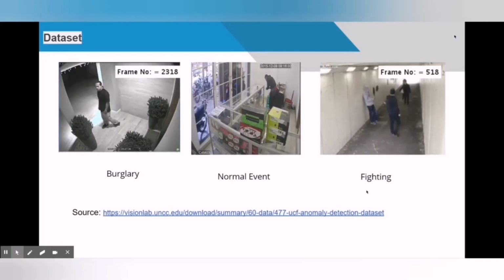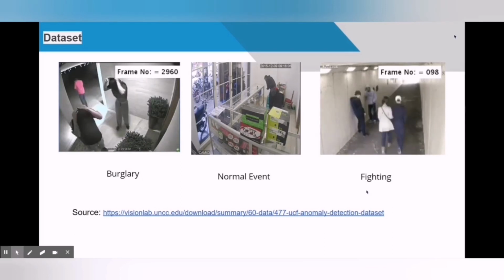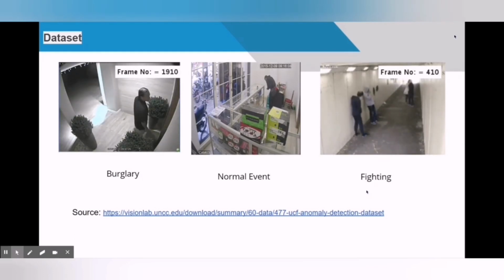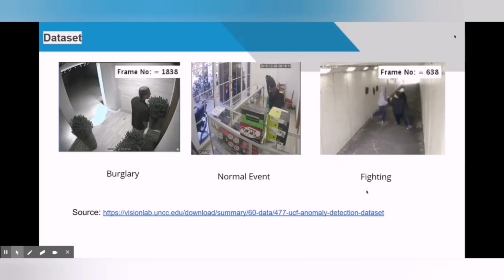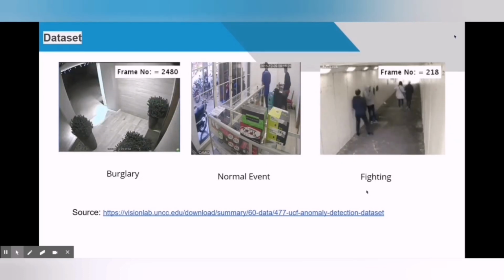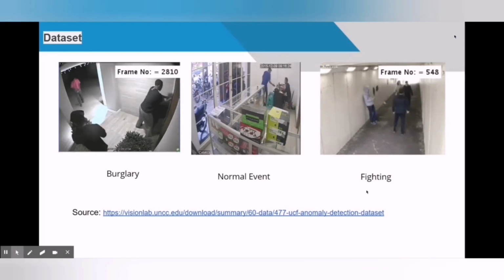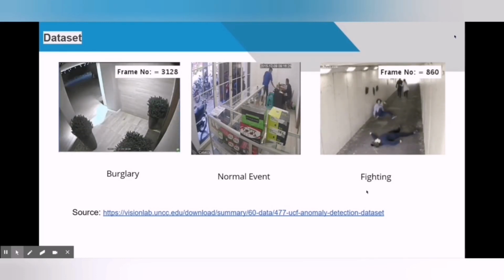Now coming to the dataset. We have used the crime video surveillance dataset provided by UCF. It contains normal and anomalous videos. The anomalous videos are of 20 GB in size, whereas normal videos are of 70 GB in size. We have considered 13 anomalous events such as fighting, assault, burglary, vandalism, etc.